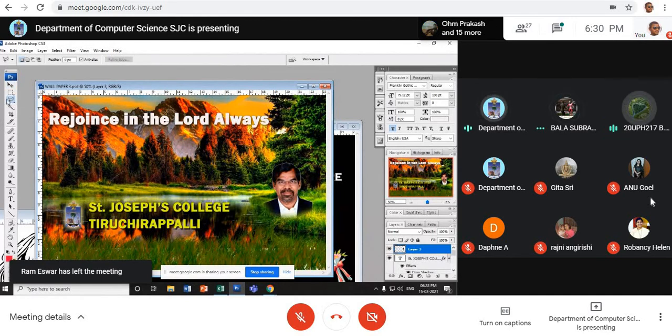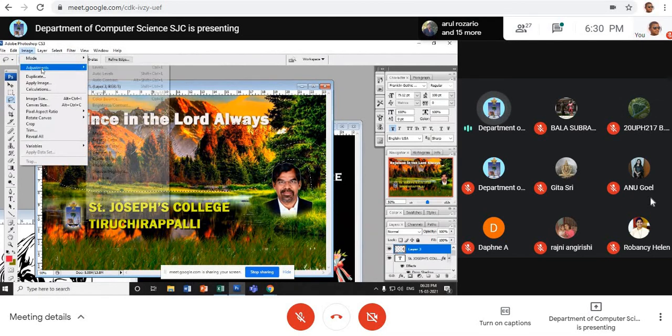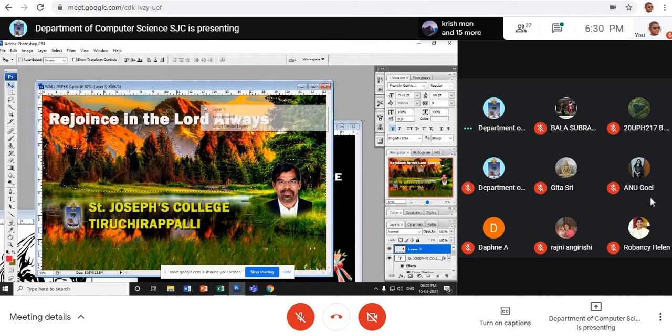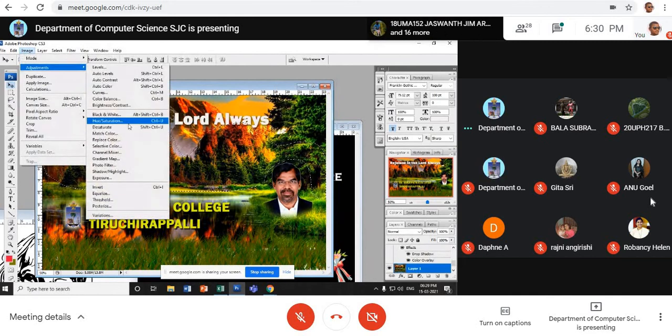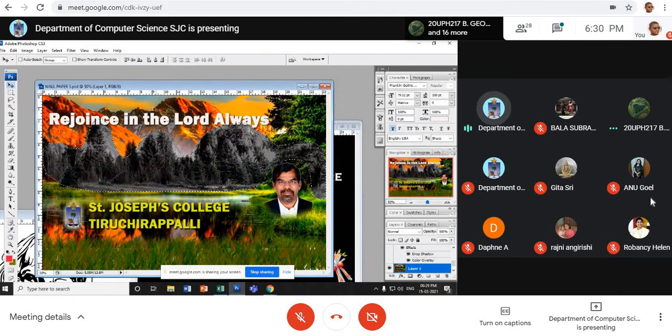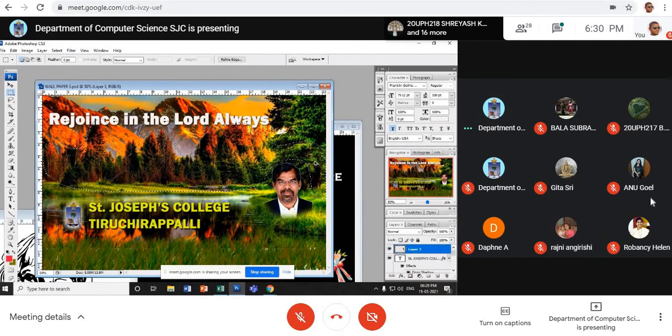See, I tell you. For example, I'm choosing only this area, this tree alone. See, I can choose this. I go to image, hue saturation. See, only a particular area can be kept in black and white in the picture. You can have it like this. So be creative in your design.